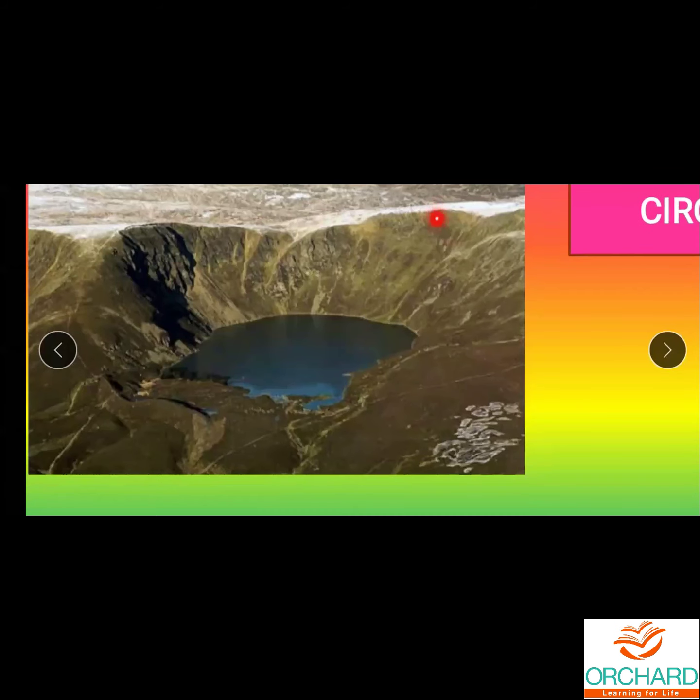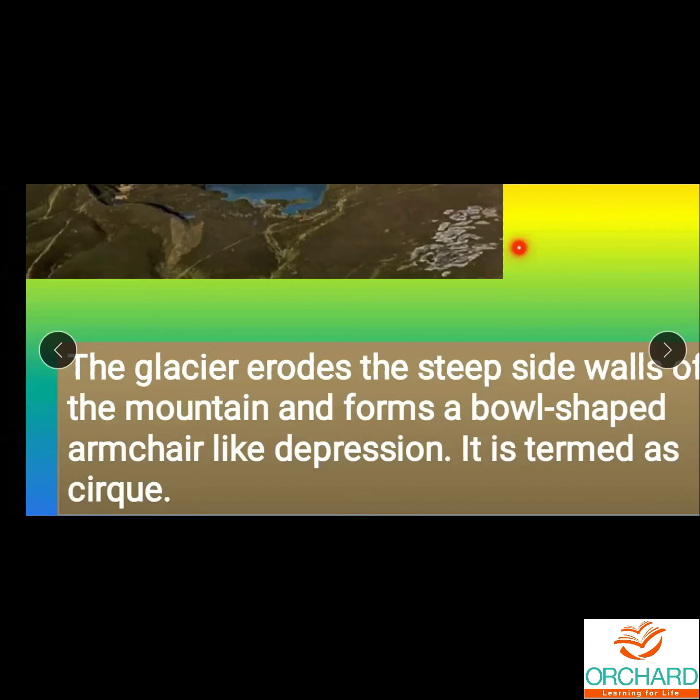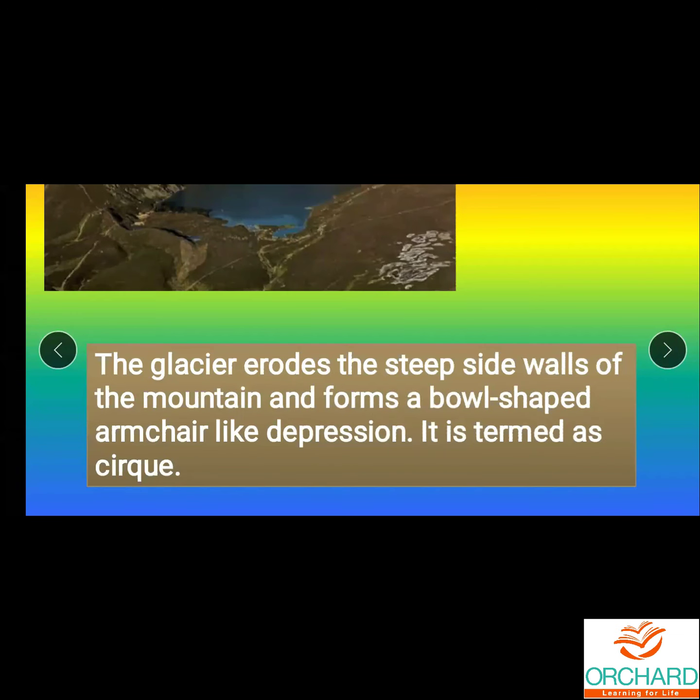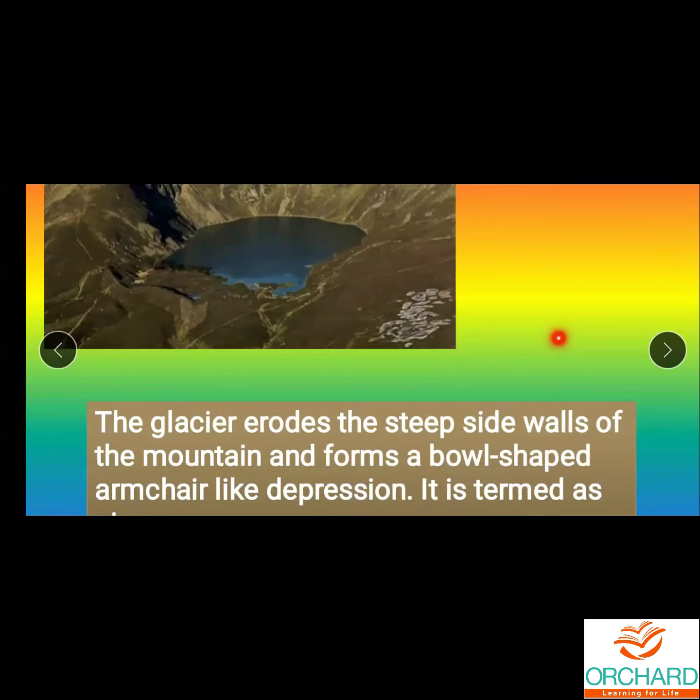So here you can see the picture of cirque. So let us see what is cirque. The glacier erodes the steep side walls of the mountain and forms a bowl-shaped armchair-like depression. What is the shape given there? Bowl shaped. Have you seen the armchair? That kind of depression is termed as cirque.